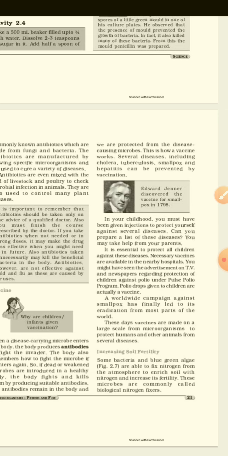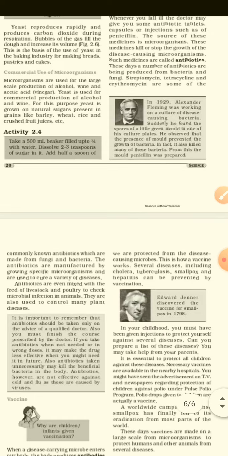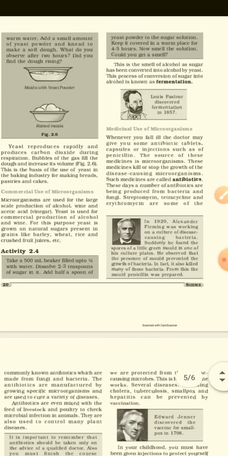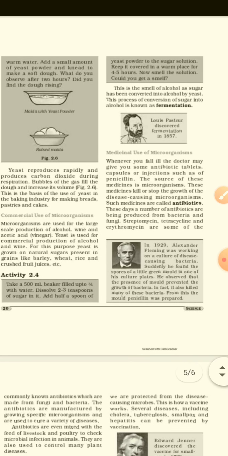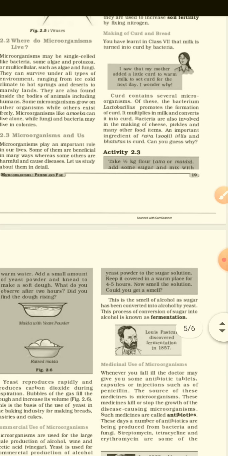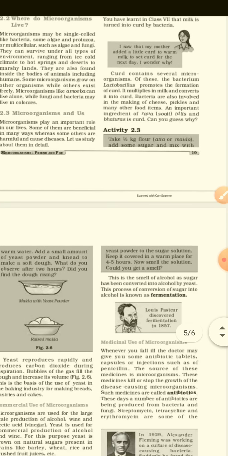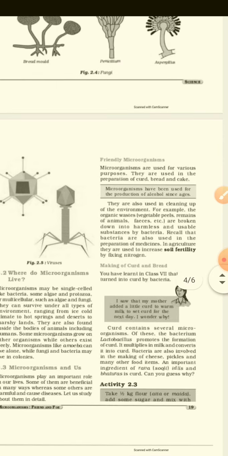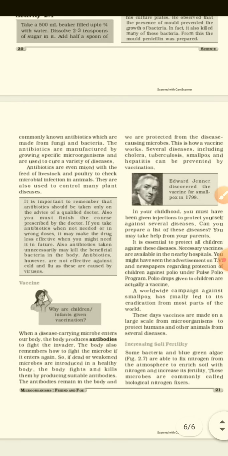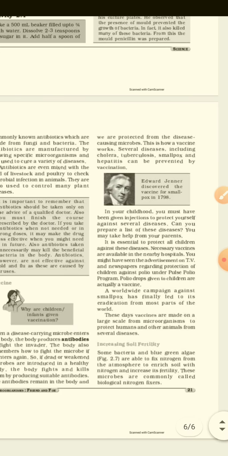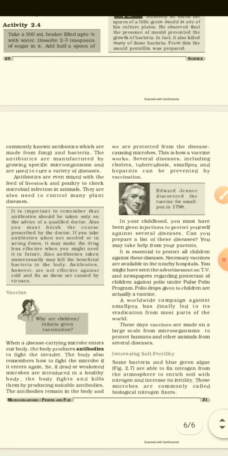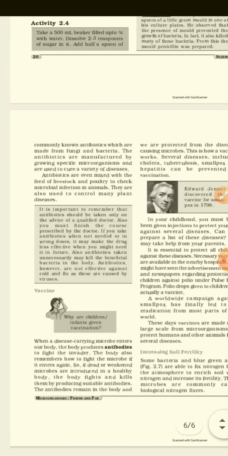So we are all clear about vaccination, how microorganisms are used for commercial purposes, how they are useful in bakery and for fermentation, and in medicine, and how they are friendly to us. Now in the next part we will be discussing increasing soil fertility. Okay, thank you.